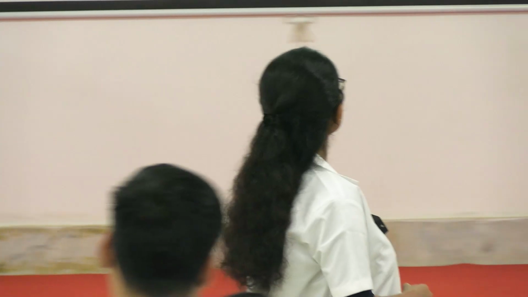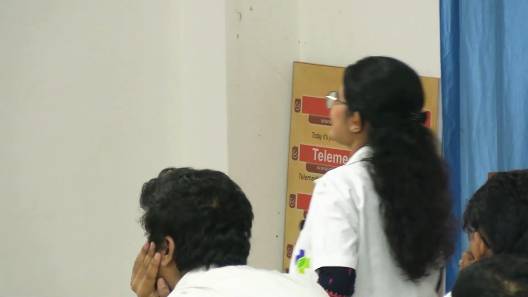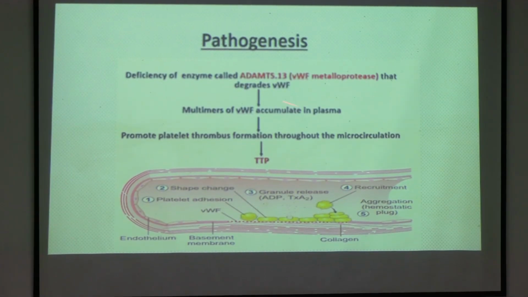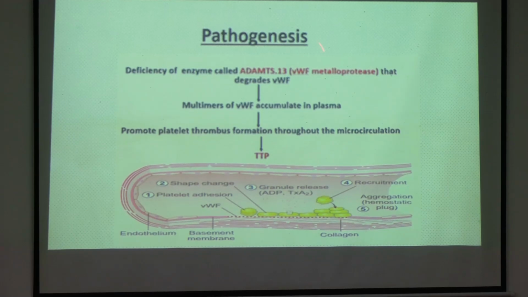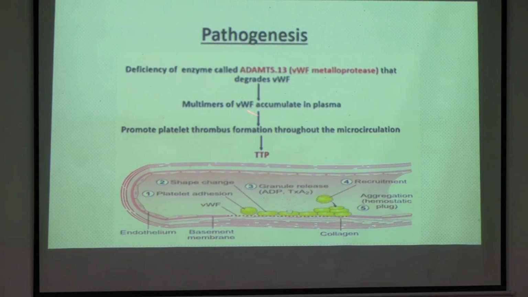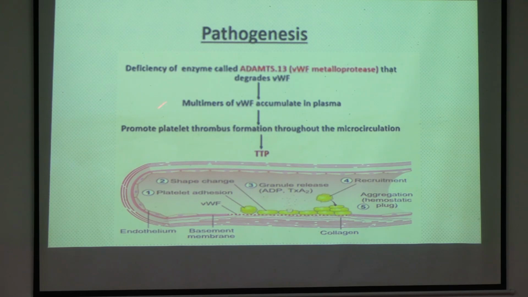Okay, so this is the mechanism that I have written here also. Deficiency of the enzyme ADAMTS13, that is the von Willebrand factor metalloprotease that degrades the von Willebrand factor. Now normally it is deficient, so it will not be able to degrade the von Willebrand factor. So multimers of von Willebrand factor accumulate in the plasma and their levels increase, and then it will promote platelet thrombus formation throughout the microcirculation and cause TTP. Is it clear?